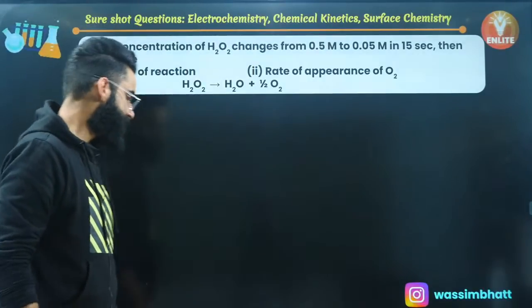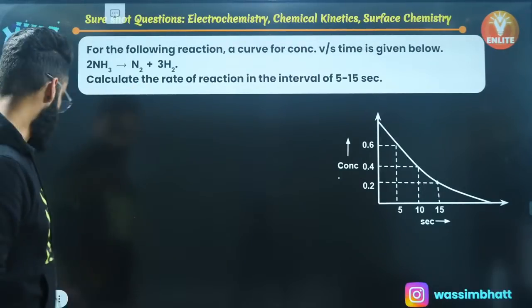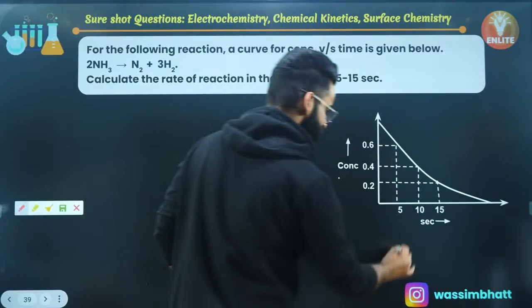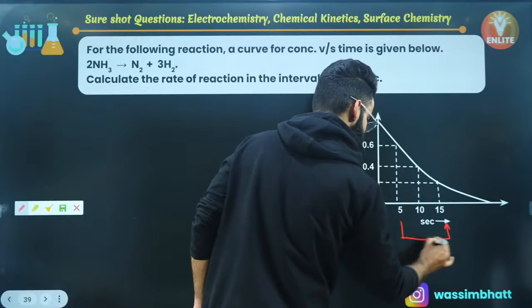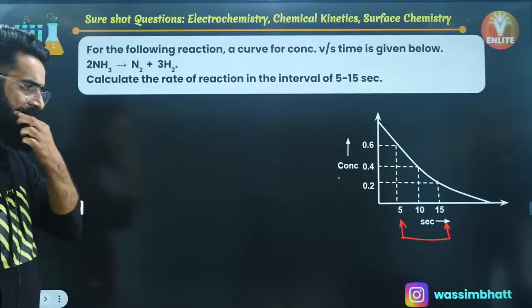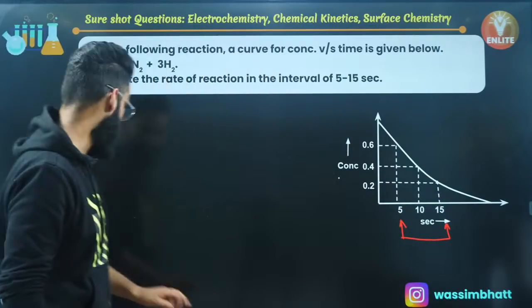Perfect. Let's move on to the next one. Look at this particular equation. We need to calculate the rate of reaction in the time interval 5 to 15 seconds. In this time interval, 5 to 15 seconds, we are supposed to calculate the rate of reaction.